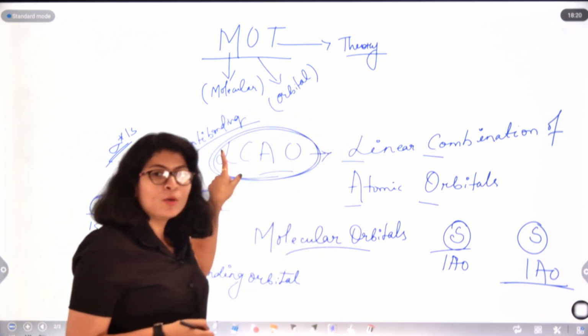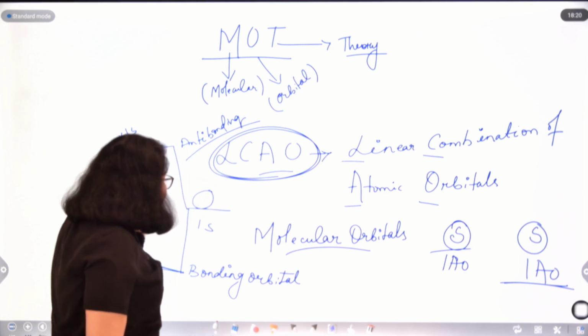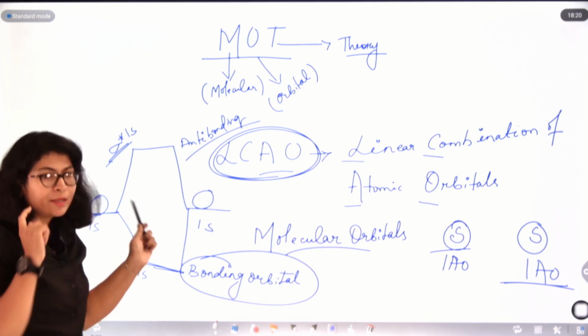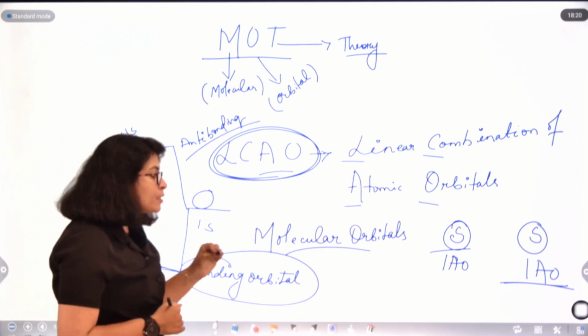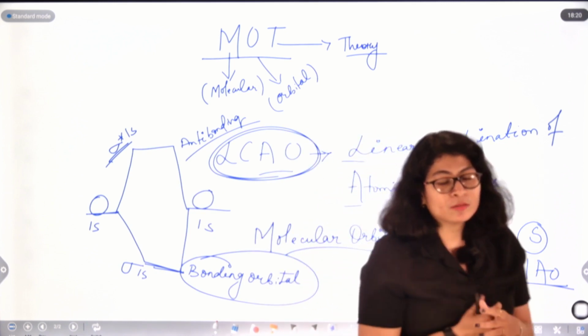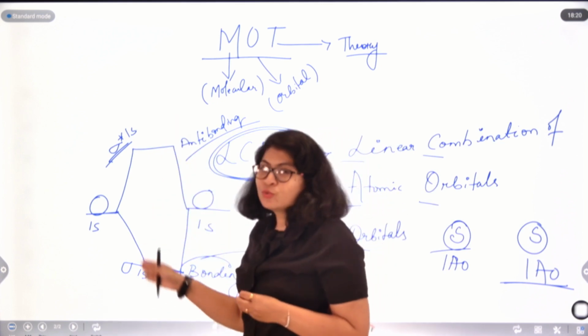And the anti-bonding orbital will be of a higher energy than the atomic orbitals, and the bonding orbital will be of a lower energy than the combining orbitals. And after this splitting of orbitals into various energies, that is bonding and anti-bonding orbitals, electrons are redistributed in these two orbitals, right?